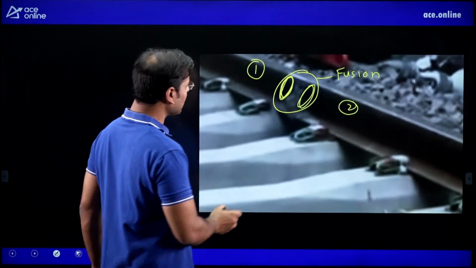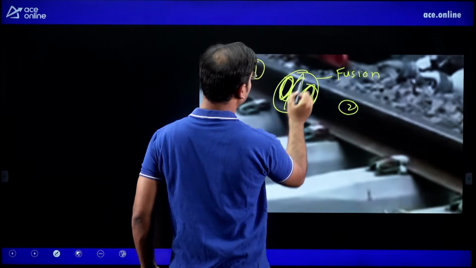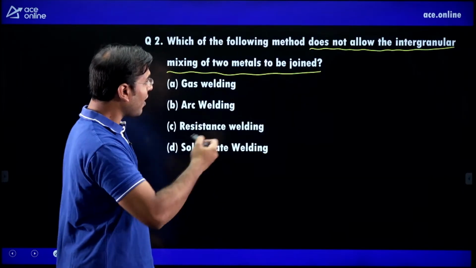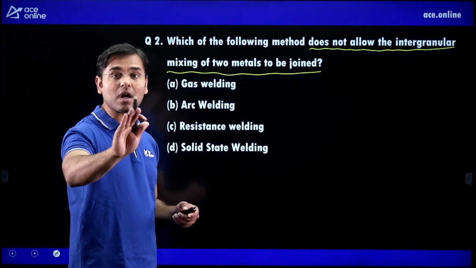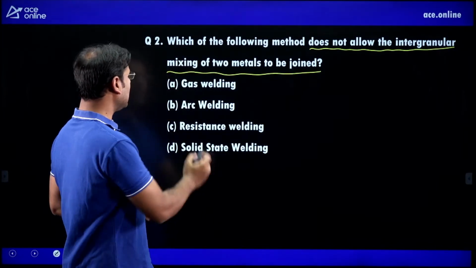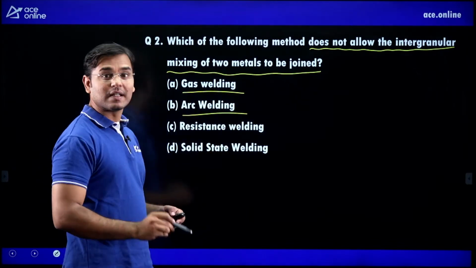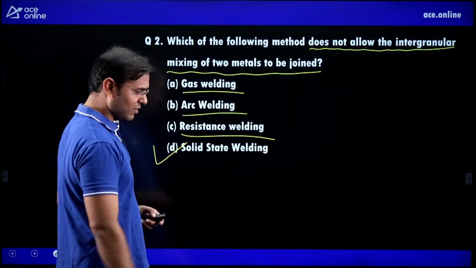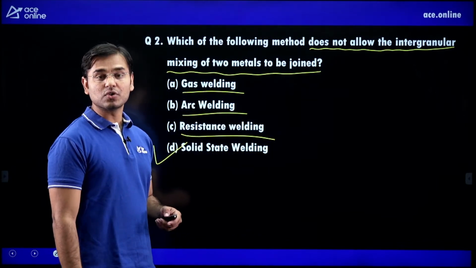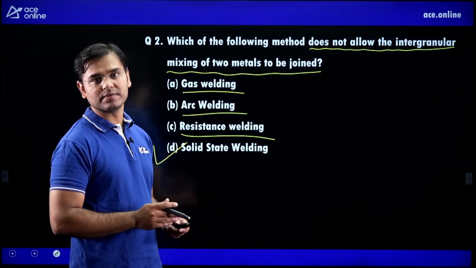What is fusion welding? This material is melting, this material is melting, and both are combined here and the joint is formed. Then what other word is used? Does not allow intergranular mixing means not a fusion welding. Gas welding is a fusion welding. Arc welding is a fusion welding. Resistance welding is a fusion welding. Solid state welding is not a fusion welding.